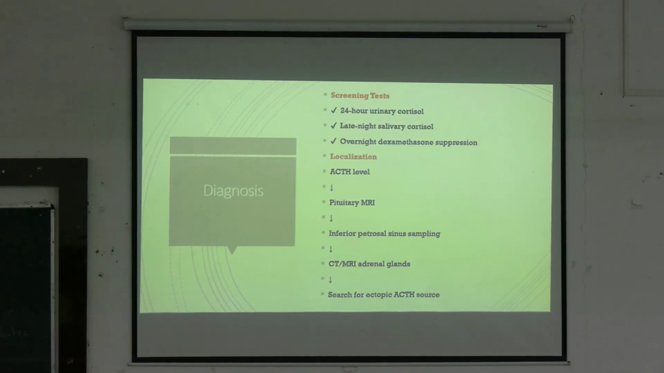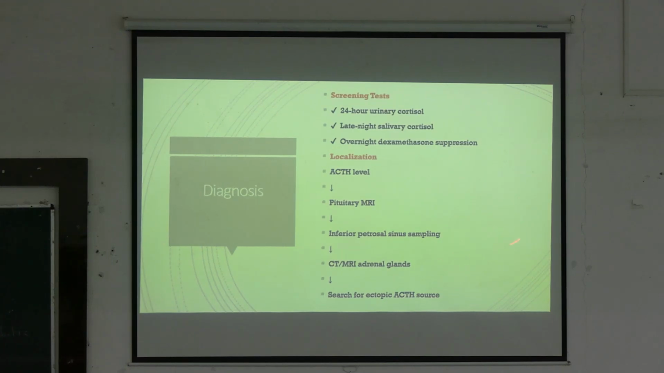So for diagnosis, we have some screening tests and tests for localization. For screening, we first have to diagnose the disease as Cushing syndrome. তার জন্য ফার্স্টে কি দরকার? We have to detect the increased level of cortisol. For that, we have to do either a 24-hour urinary cortisol, or late night salivary cortisol, or overnight dexamethasone suppression test. By that, we know the increased level of cortisol and we can detect this disease.